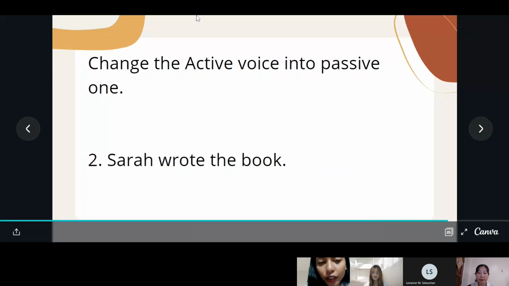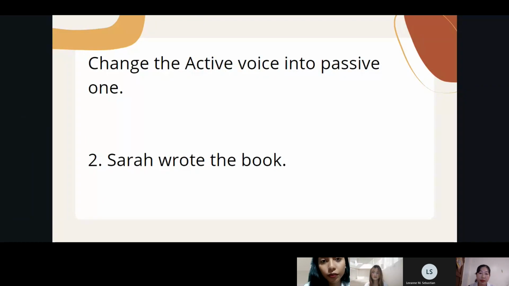Miss Jing Zhao, can you read the sentence? Sarah wrote the book. And can you please transform it into the passive voice using the preposition by? The book was written by Sarah. Yes, that's correct. Thank you, Miss Jean.